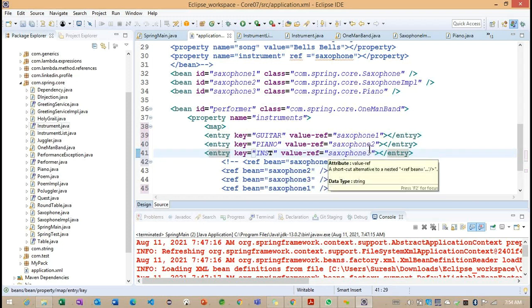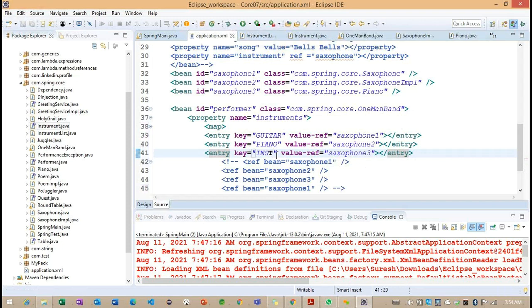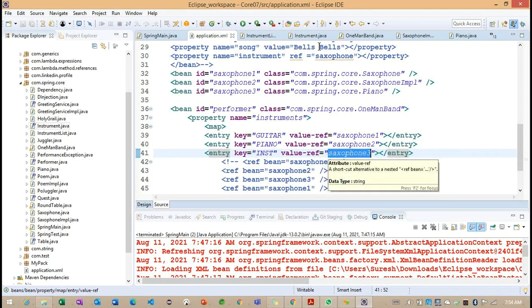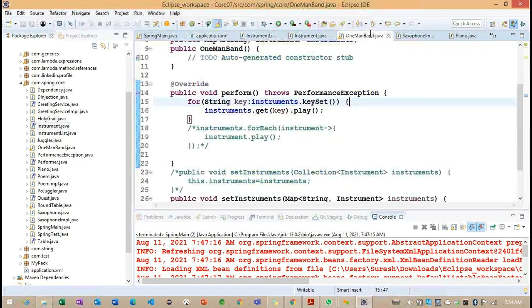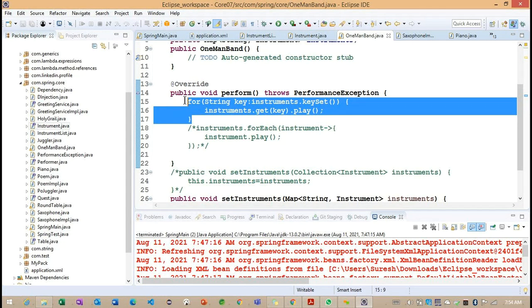So these are the keys. So we can define what are the keys here. So value ref is important because how the values we are going to get here. Right, based on this particular key, we are going to load this particular object here. Getting the point. So I don't want to provide more information on this particular section of code. This is a simple code we define, which is coming from our Java here. So there is no much code here.